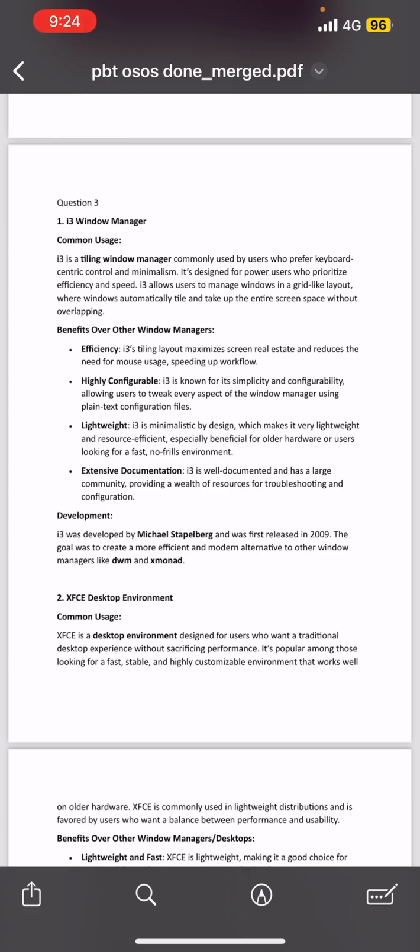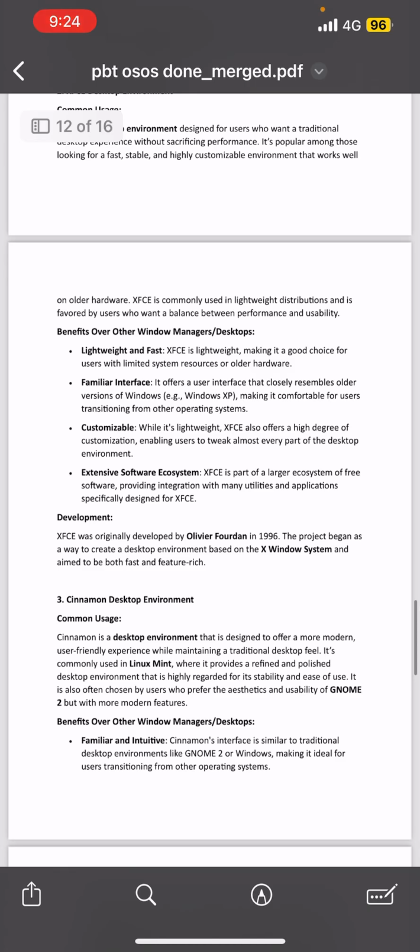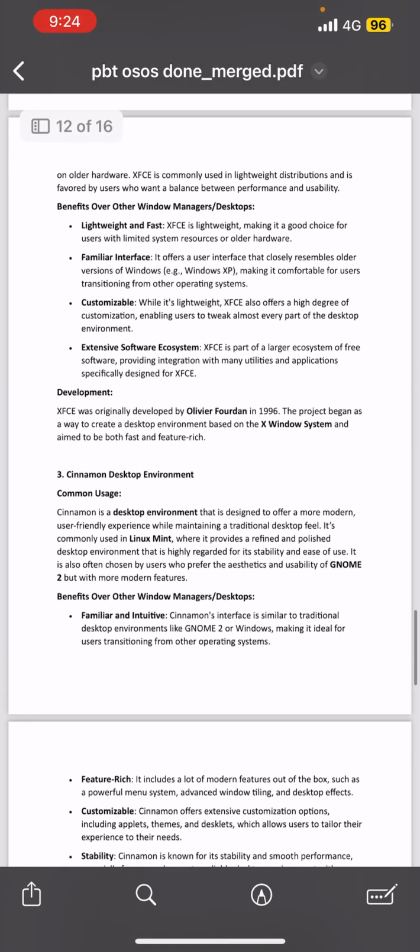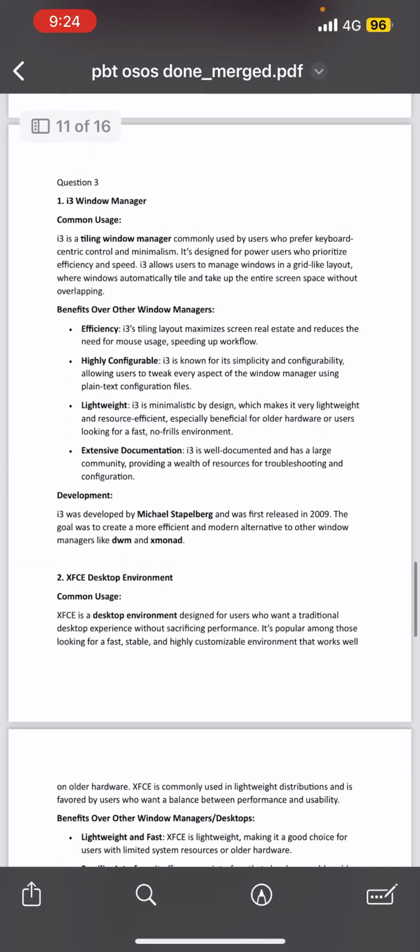Okay, so there are 3 answers for question 3. So the first one is window manager. For the common usage, i3 is a window manager commonly used by users who prefer keyboard-centric control and minimalism. It is designed for power users who prioritize efficiency and speed. i3 allows users to manage windows in a grid-like layout, where windows automatically tile and take up the entire screen